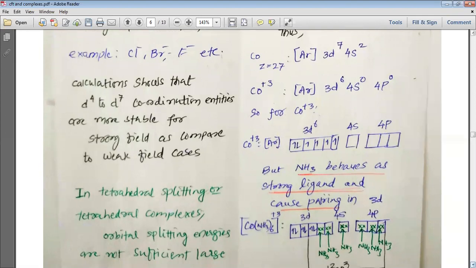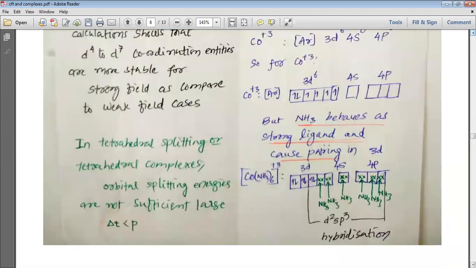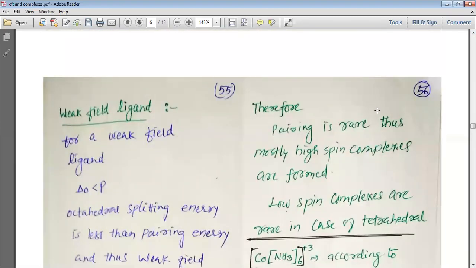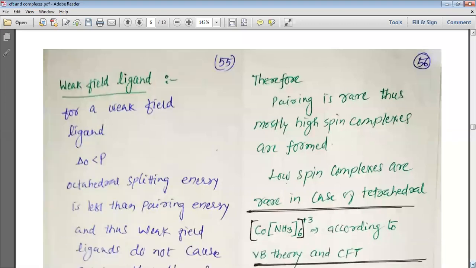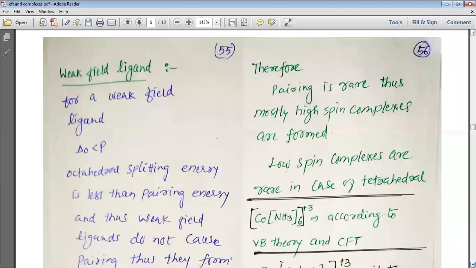In tetrahedral complexes, orbital splitting energy is not sufficient. That means delta T is mostly less than P, and therefore pairing is rare, and mostly high spin complexes are formed in tetrahedral complexes. But we will see some low spin complexes are also formed. Low spin complexes are rare in the tetrahedral case.